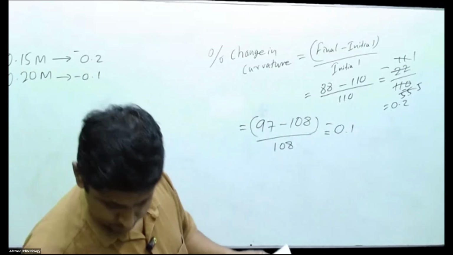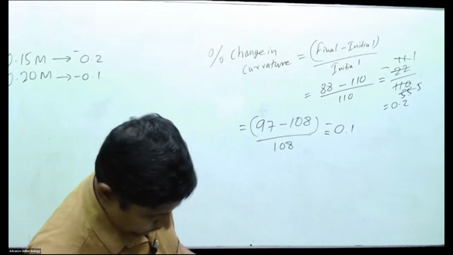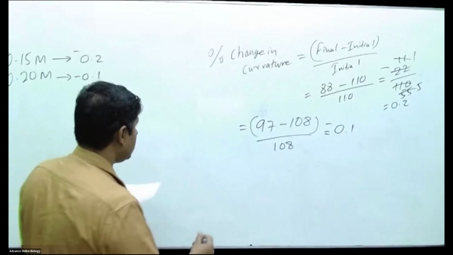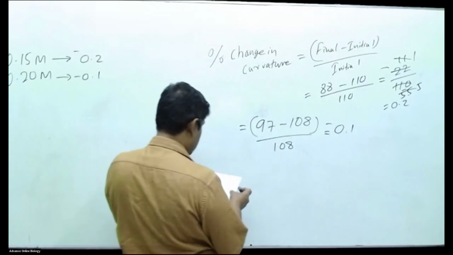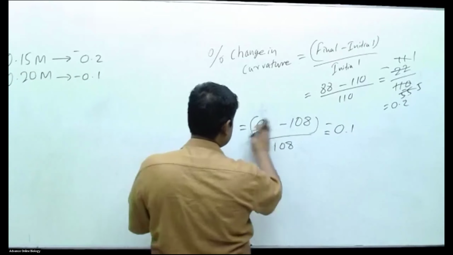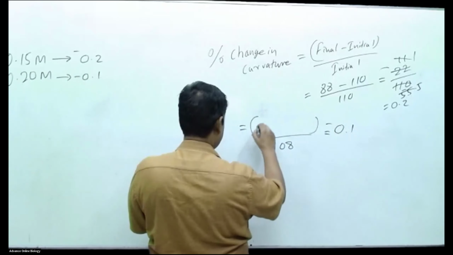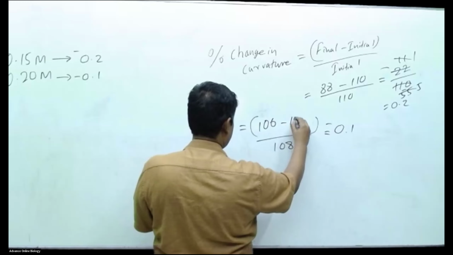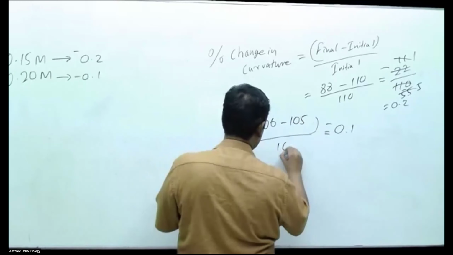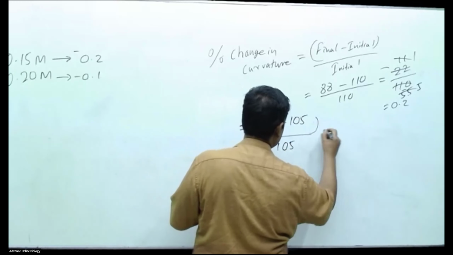Next one. What is that? Next one, people, you can take initial 105. Final is 106 minus 105 divided by 105. What is that value?